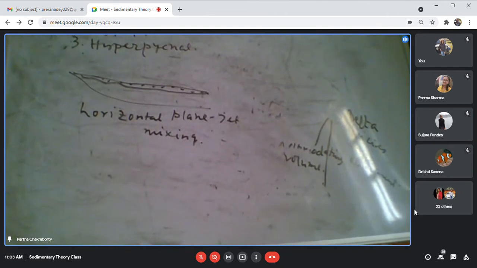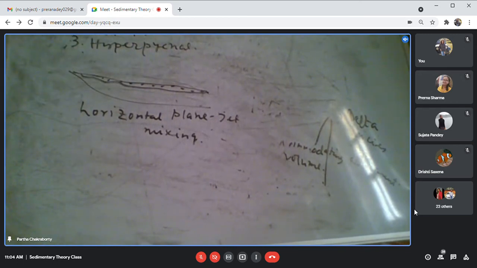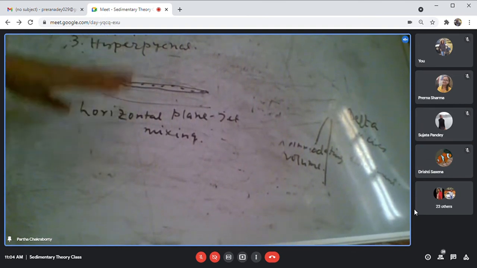And because it is floating, it can spread over a large area. There is no confinement. The largest of the deltas will form when you have this kind of situation, because you are not confining the sediment to a particular zone, but you are allowing the sediment to spread by means of its floating and distributing the sediment. So the largest of the deltas will be formed.